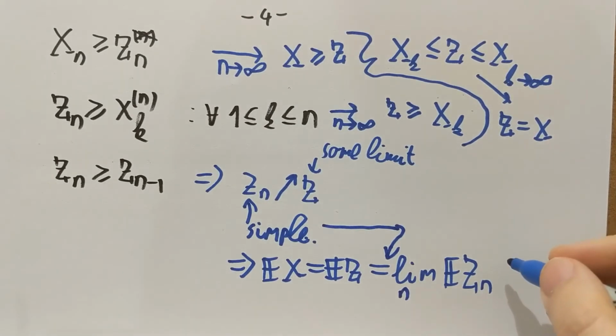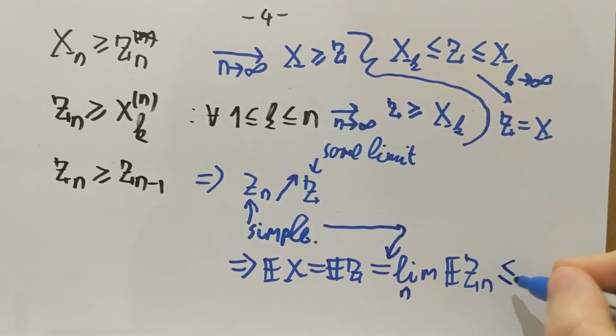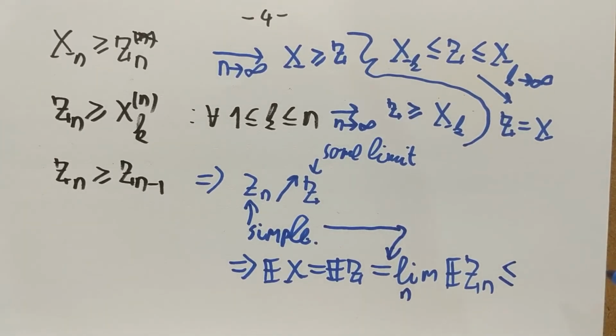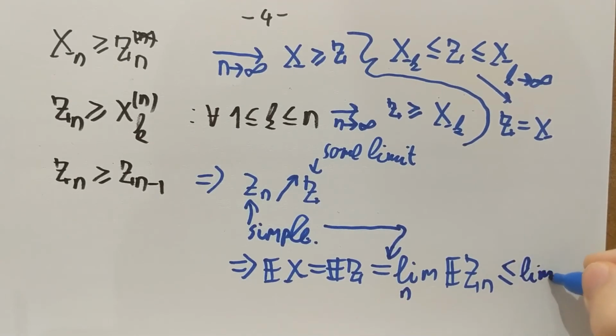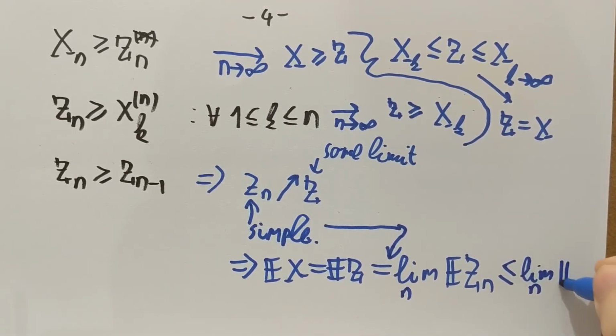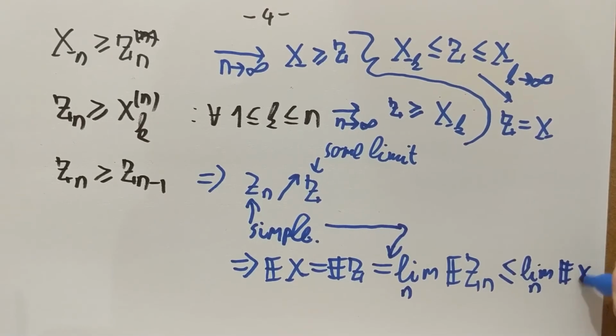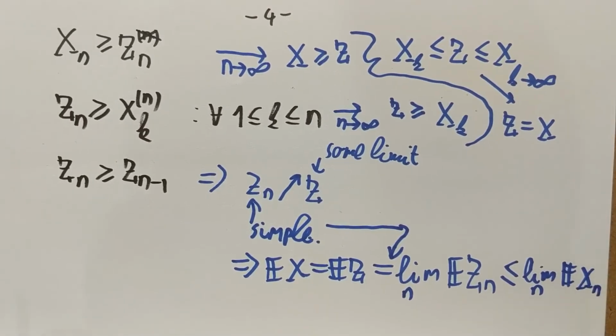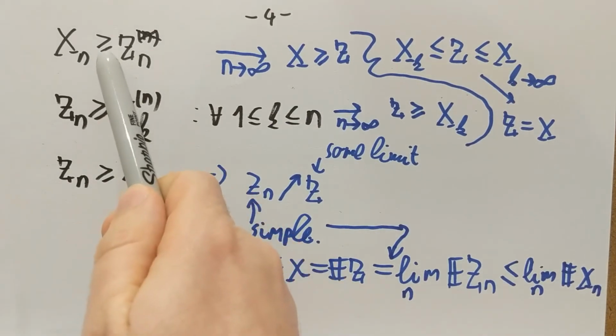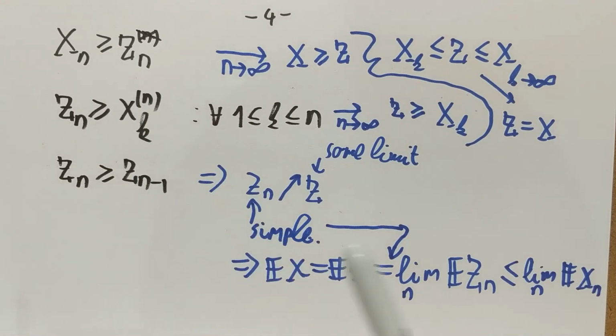So that's the main idea, and we're not yet finished because the expectation of Z_n is smaller than or equal to the expectation of X_n. So I can add here the limit of the expectation of X_n. Why is this true? Well, that's simply coming from that inequality here. X_n is bounding from above the Z_n, so the expectation of Z_n is bounded from above by the expectation of X_n, and so if we have these limits, which we do, then the inequality must hold true.